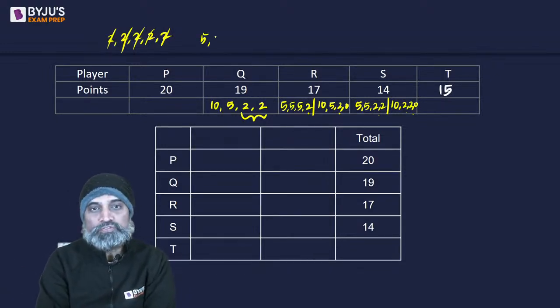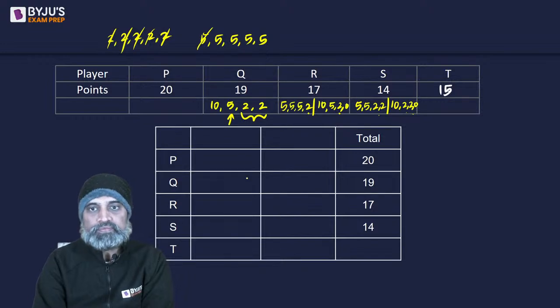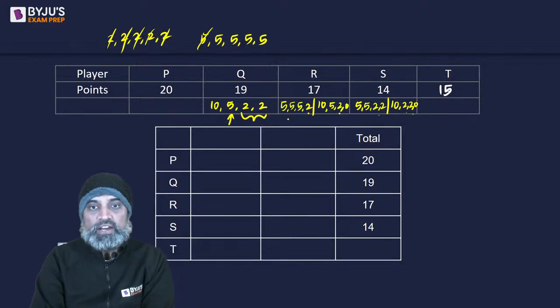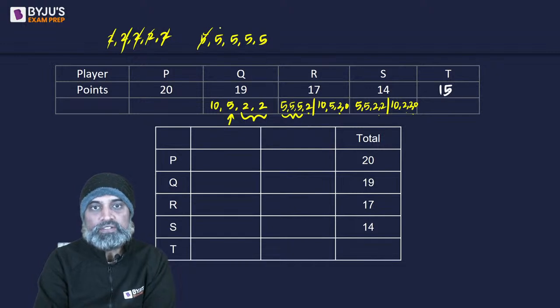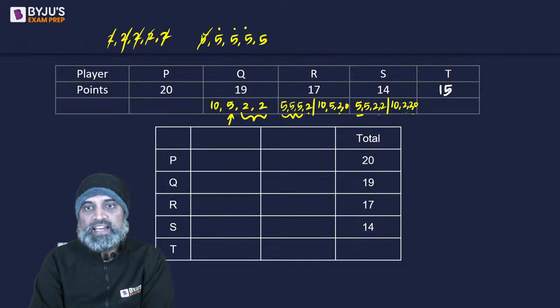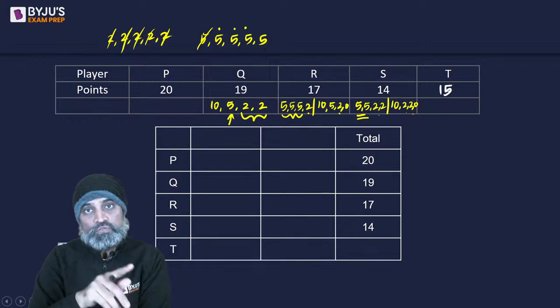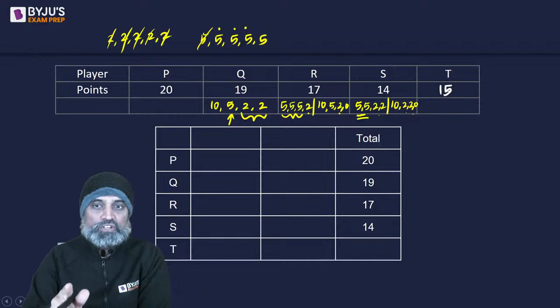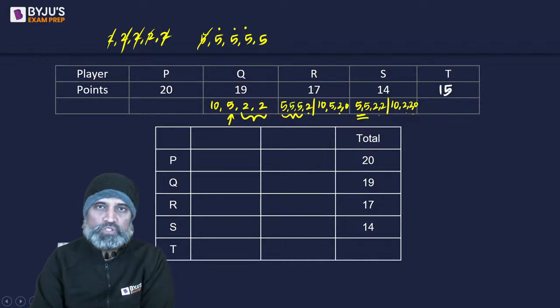Now if I talk about 5 5s that we are supposed to have, एक 5 तो इधर use हो चुका है from Q. From R we can either have 3 5s or a single 5, right? And from S we can have 2 5s and no 5, right? Now if I take 3 5s here, then we can't have S ka 2 5s. So we are going to have a specific continuation or a combination, right?